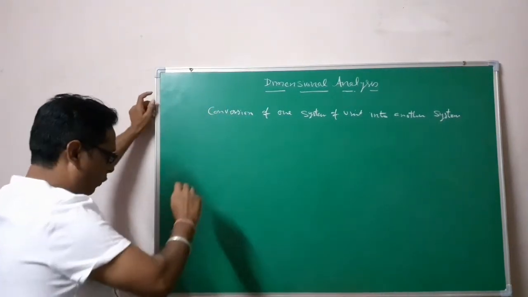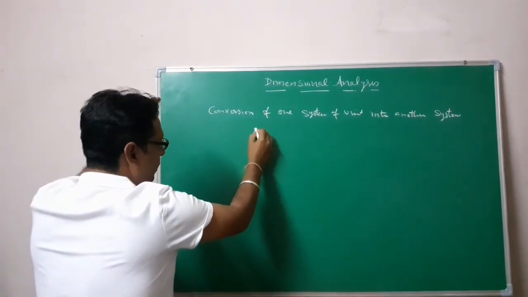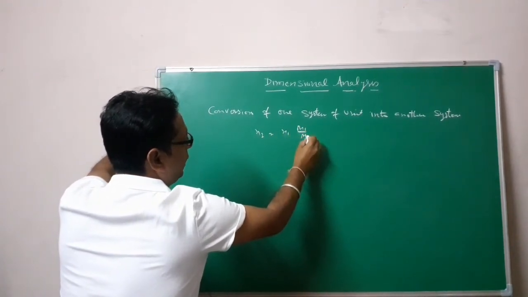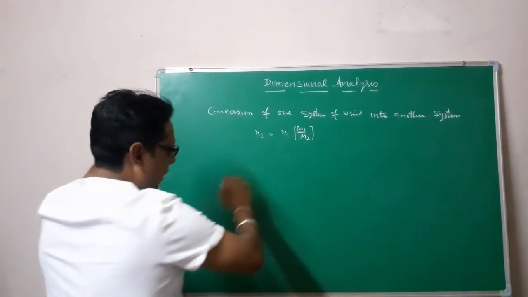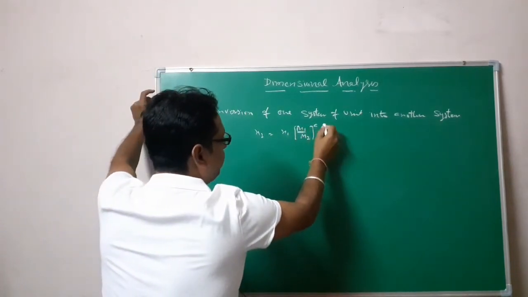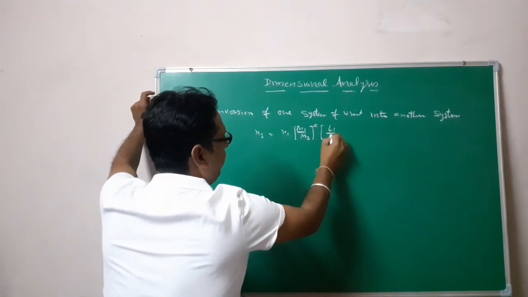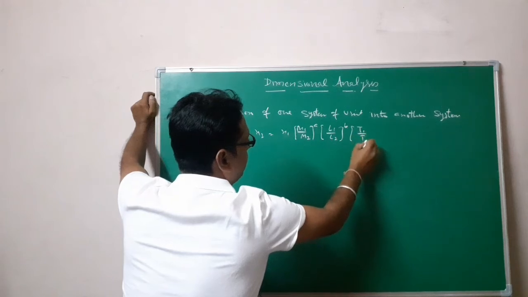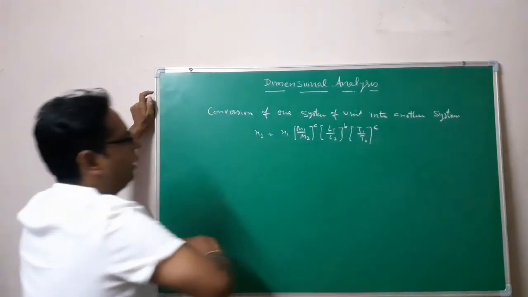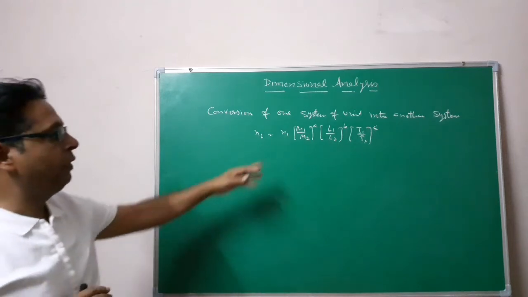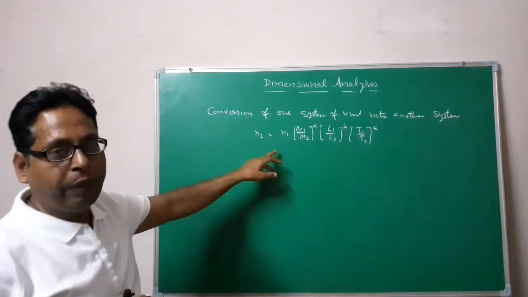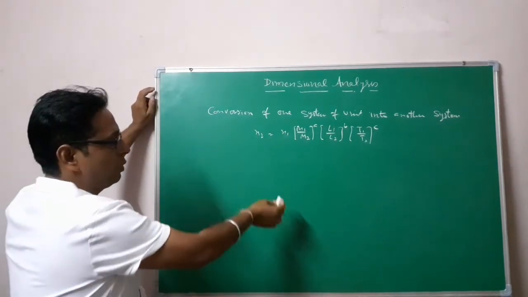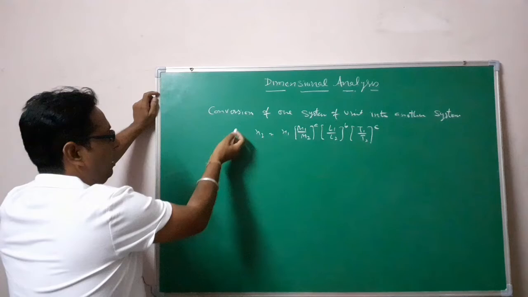For that I have a formula: n2 equals n1 into M1 upon M2 raised to power a, L1 upon L2 raised to power b, T1 upon T2 raised to power c. Here we will use this formula, where n1 is in one system which is given, might be the MKS system or CGS system. Next, let us do one practice related to this.